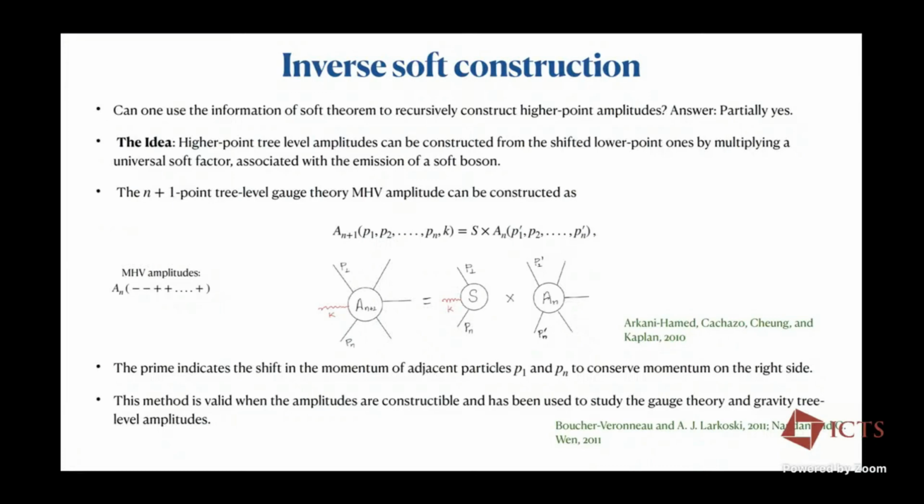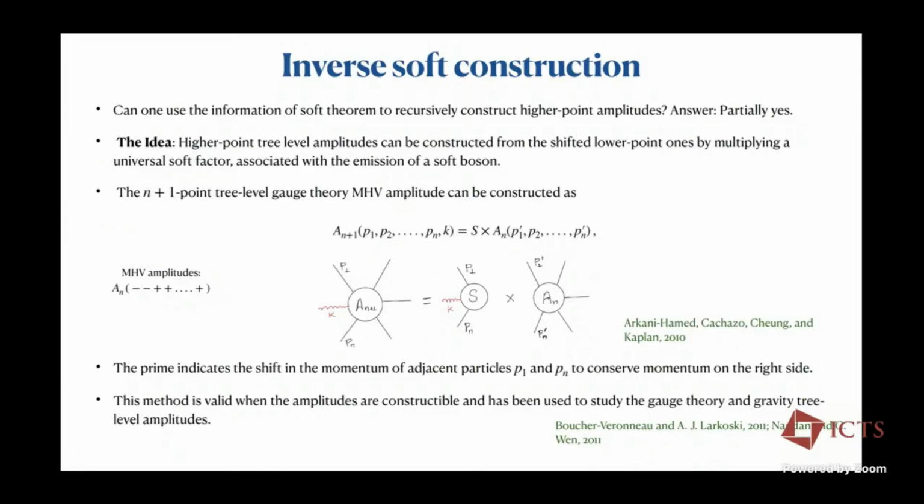The idea is very simple. Take the universal soft factor, multiply with the lower point amplitude, and this lower point amplitude is the shifted one, and some of the legs in this lower point amplitude are shifted. In the case of gauge theory, only two adjacent legs are shifted because we know we can simply strip off the color factor and just work with the kinematics part.